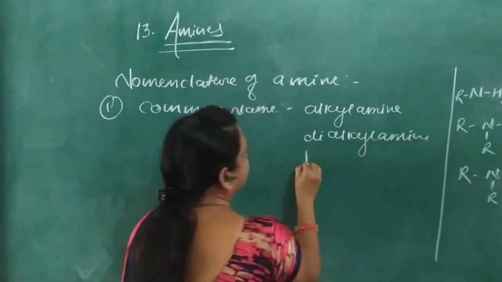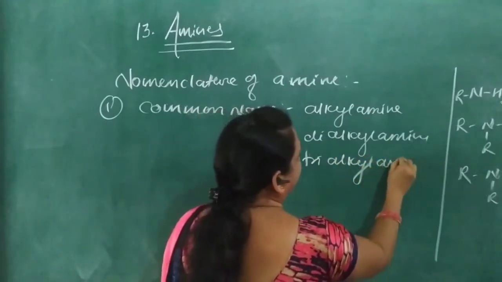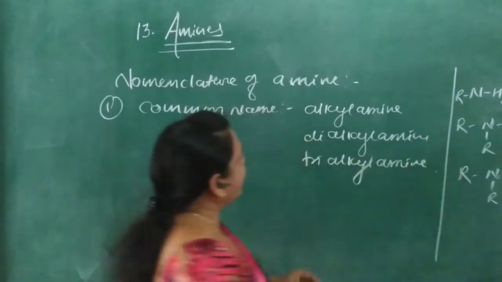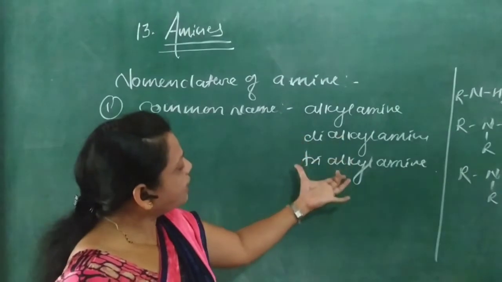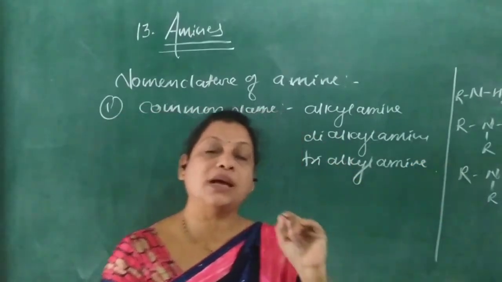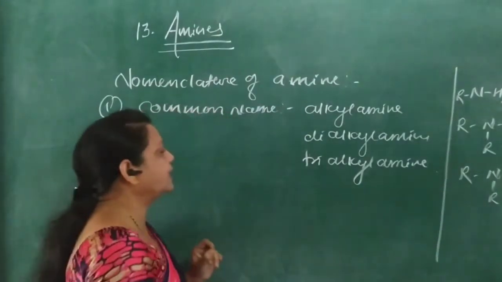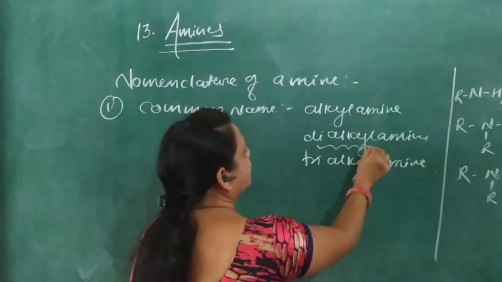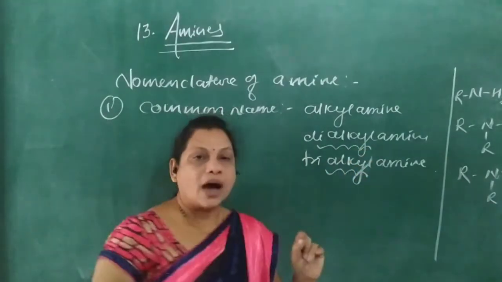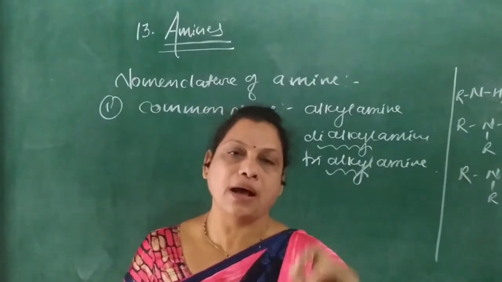or trialkylamine. And if in secondary and tertiary amines these alkyl groups are different, means in case of an unsymmetrical amine, then these alkyl groups are arranged alphabetically followed by the suffix amine.